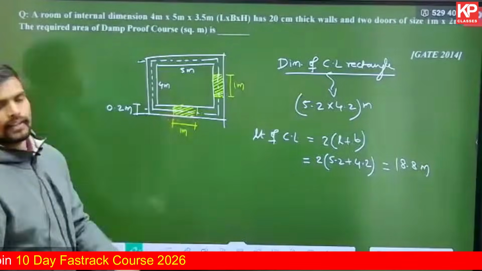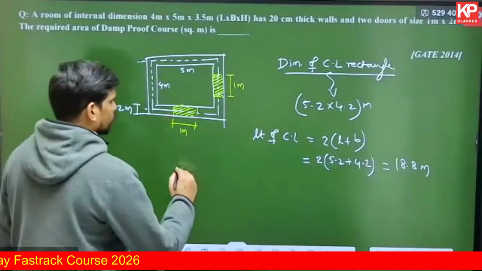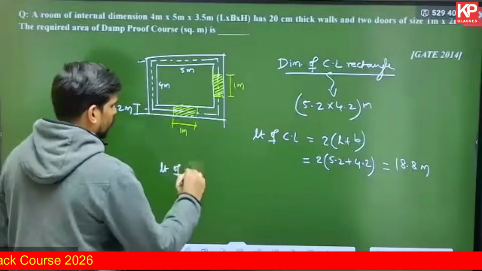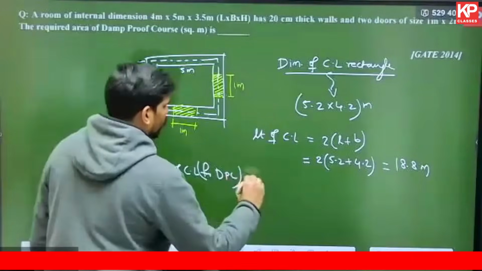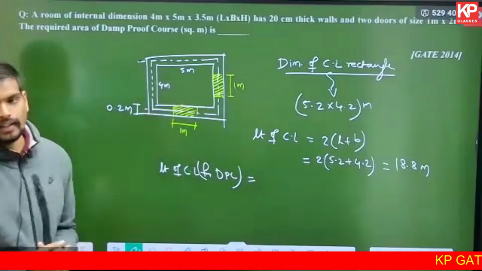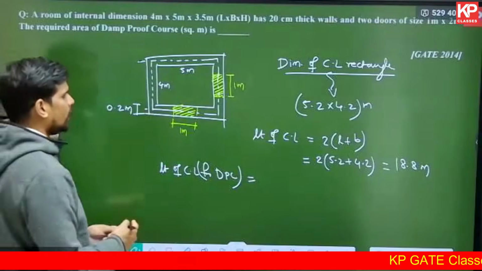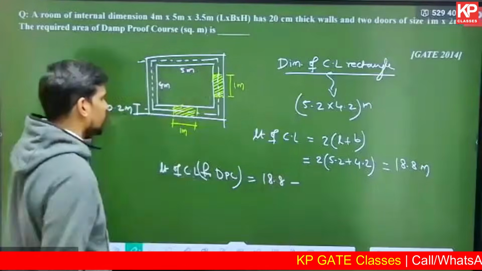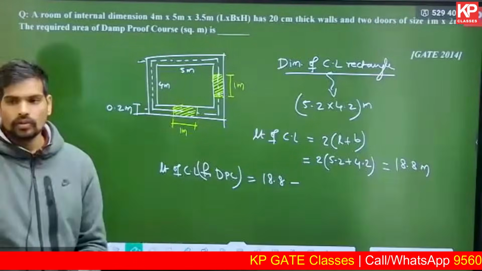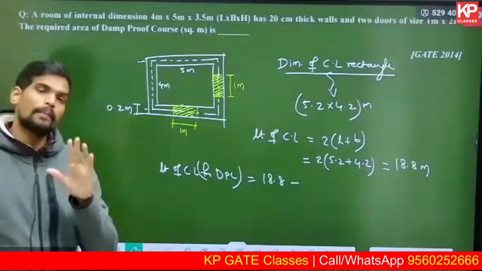What will be the deduction in the length of the center line for damp proof course? For damp proof course, you need to deduct the length of these doors. How much is the total deduction for damp proof course? It is 18.8 minus. For damp proof course, you don't apply it below the doors.